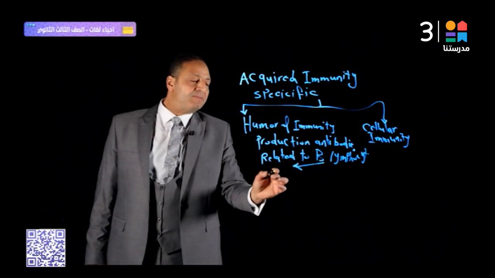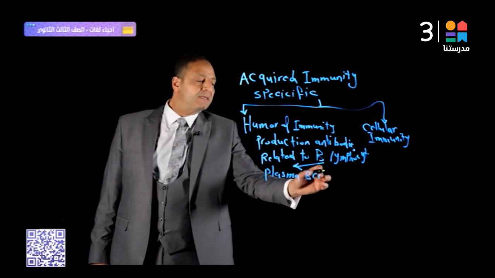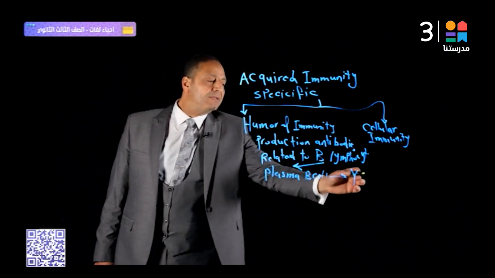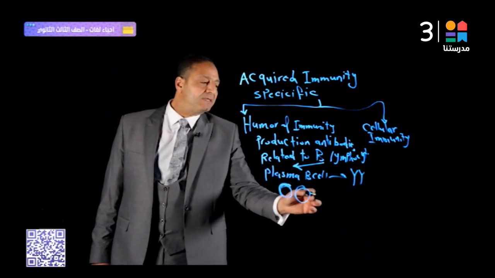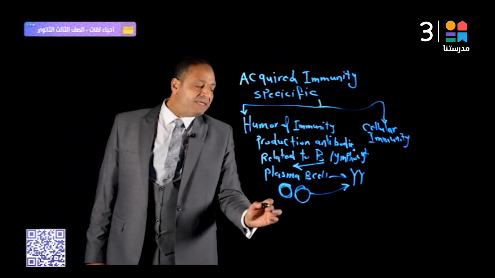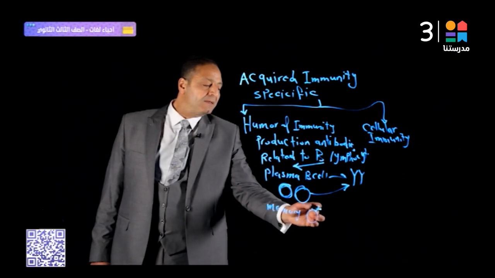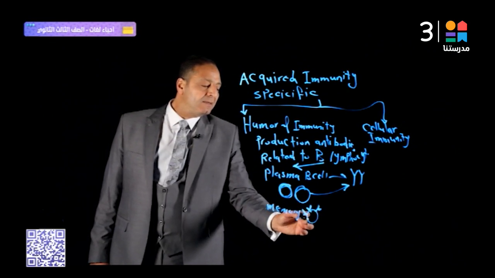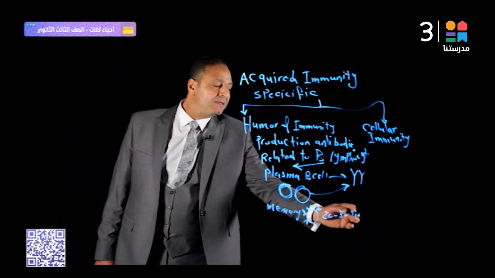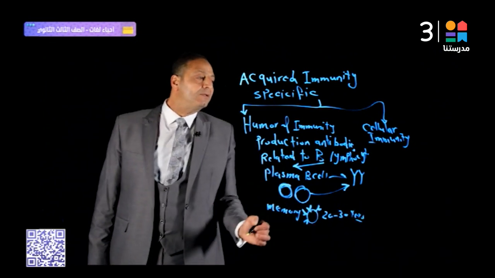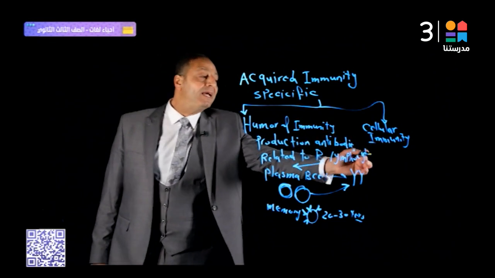B lymphocytes transform into plasma B cells, which produce antibodies, and memory B cells, which remain 2 to 30 years in your body. Cellular immunity is the immune response done by the T lymphocytes.